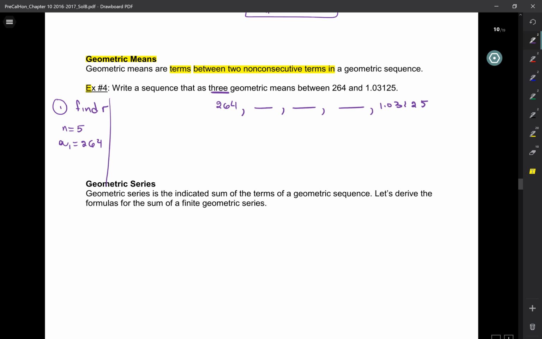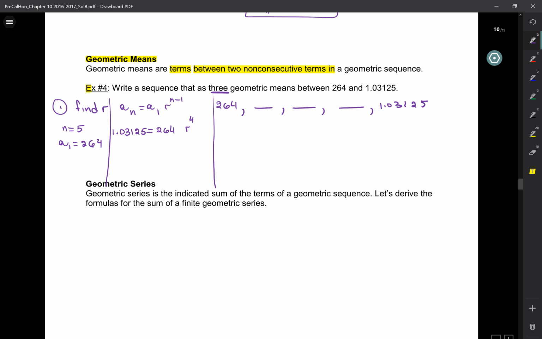So now, A_n is A1 times R^(n-1). 1.03125 is the last number, A_n, equal to 264 times R to the power of 4.